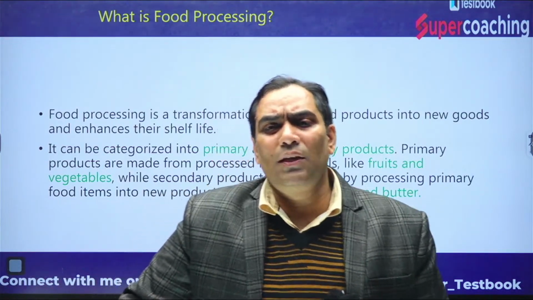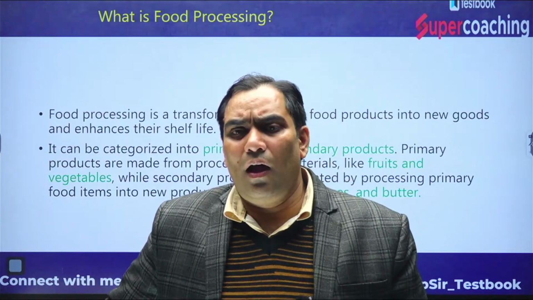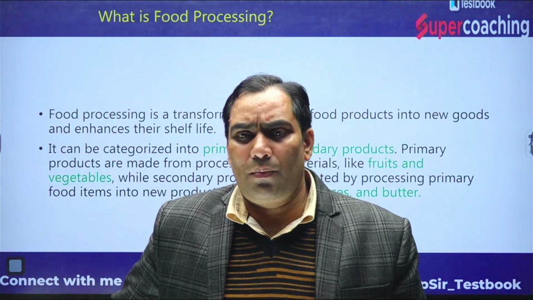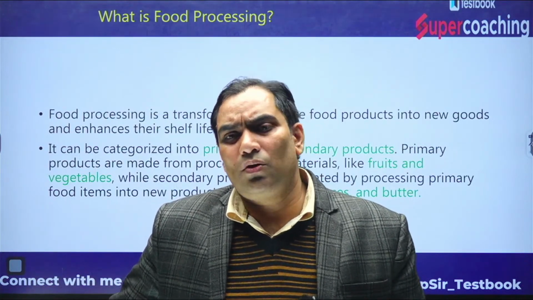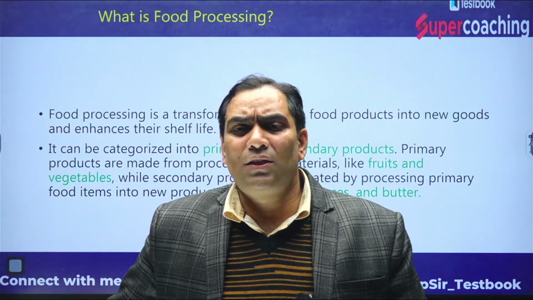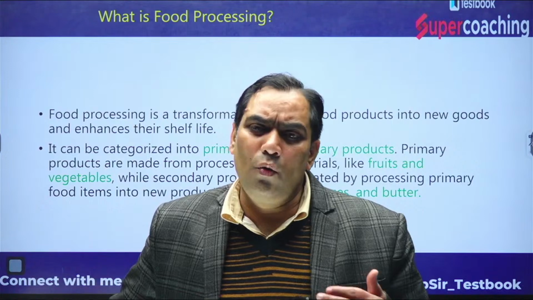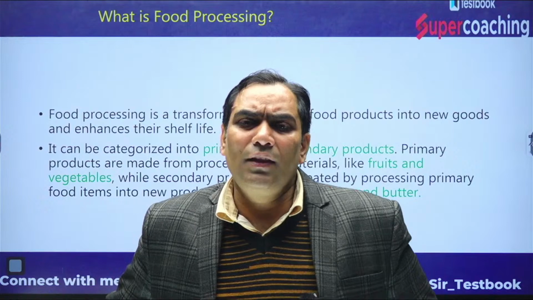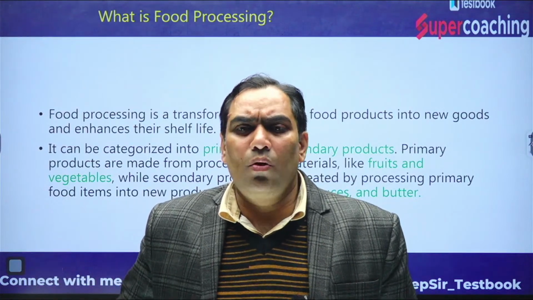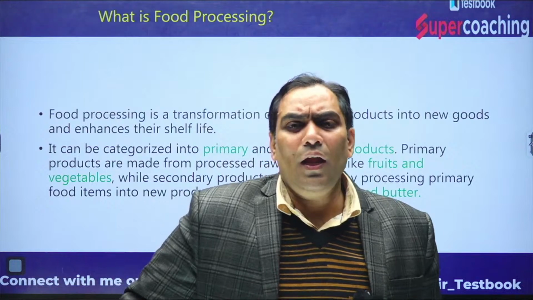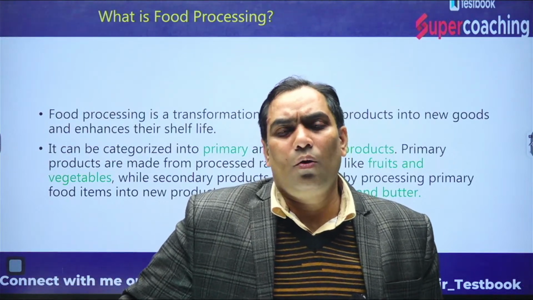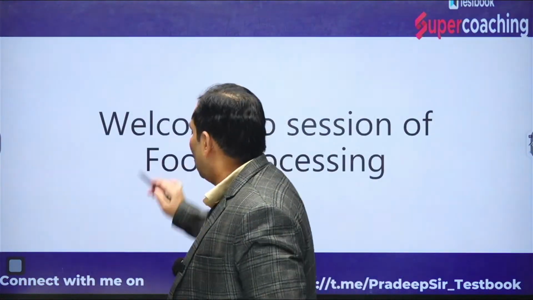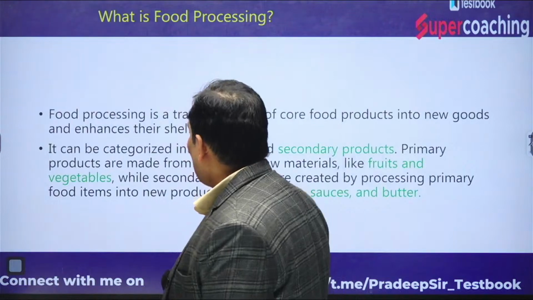Primary processing means doing a little value addition that does not change its physical and chemical property. Secondary processing involves mixing the ingredients and making a new product which changes its chemical property as well as physical property, and that makes it more edible and more nutritious. That's why it increases the economic value as well. That is the meaning of food processing.